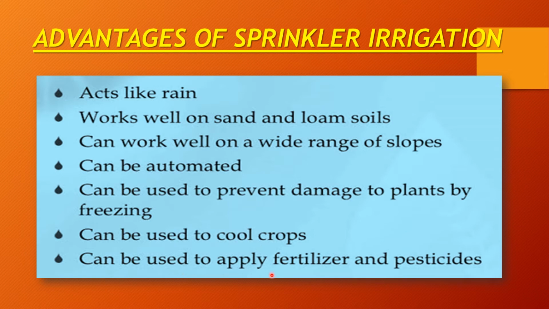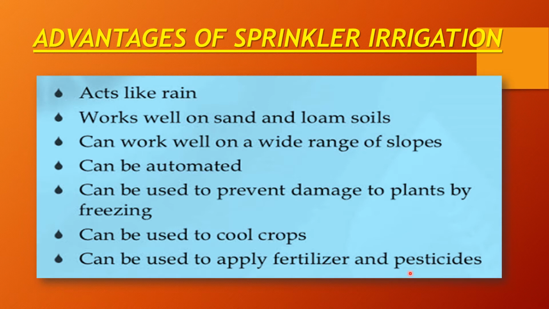It can be used to apply fertilizers and pesticides. Fertilizers, as we studied, are the chemical substances which are nutrient specific, which are provided to the crop so that if any nutrient deficiency is there in the crop, it can be fulfilled by that fertilizer.